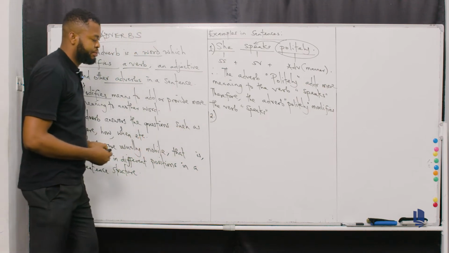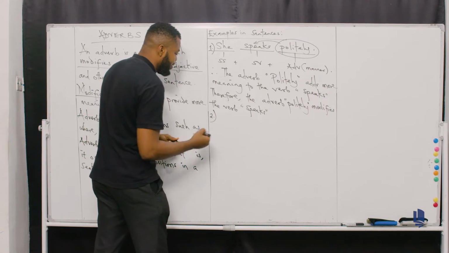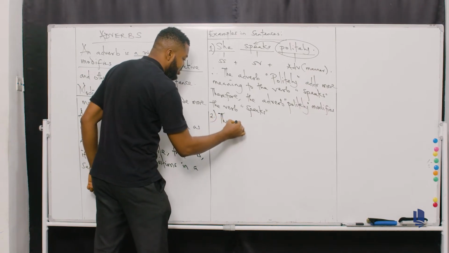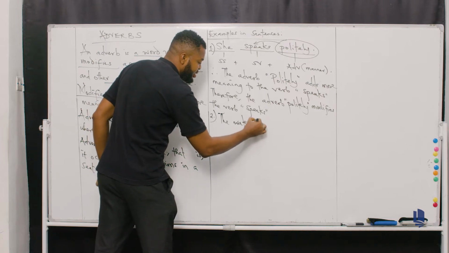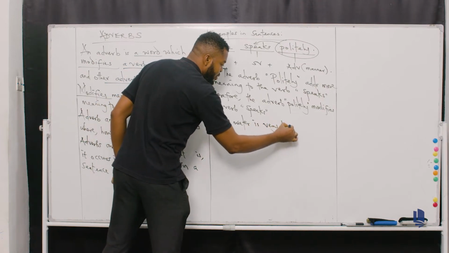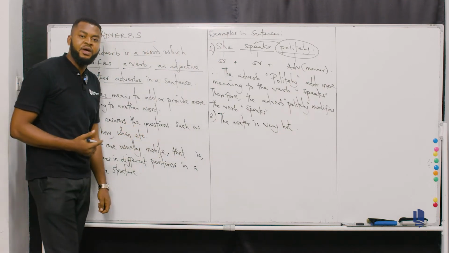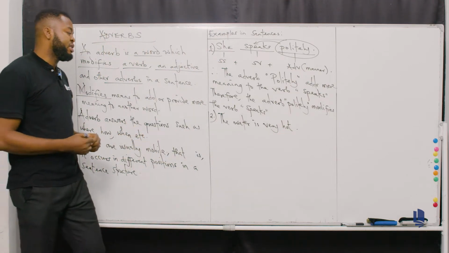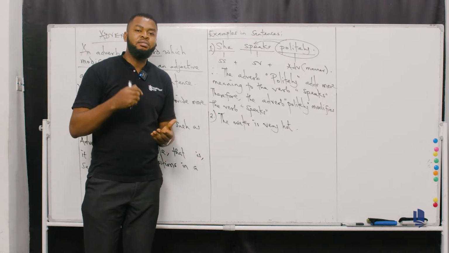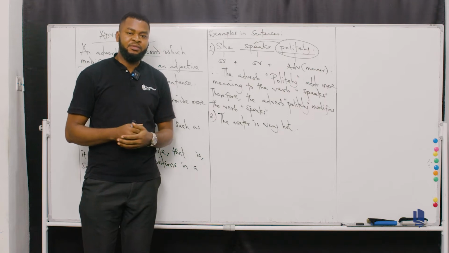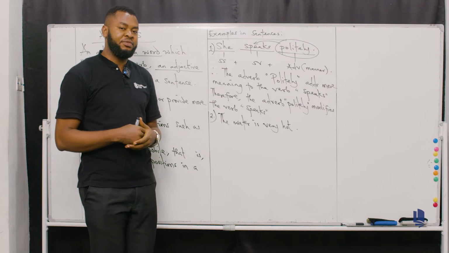Number two, now you can have: the water is very hot. Can you see that now? So the water is very hot. Now, in this particular sentence, we're trying to examine how an adverb can modify an adjective. That is, how an adverb can add more meaning to an adjective.